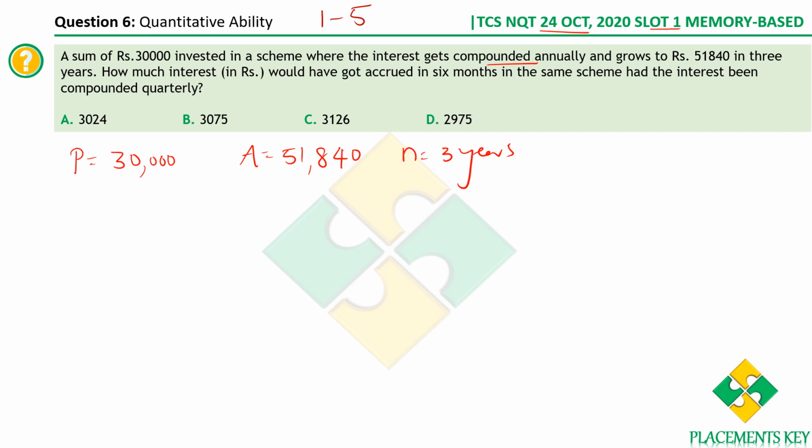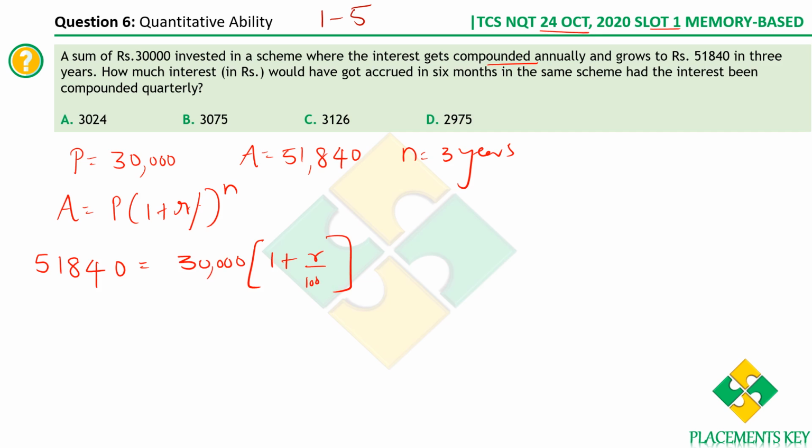Now we already know in compound interest, because it's clearly given that it's compounded annually, that amount is equal to principal into 1 plus r% whole power n. I repeat, amount is equal to P into 1 plus r% whole power n. Here we have all the values, and we are supposed to find the value of r. So the amount 51,840 is equal to the principal 30,000 into 1 plus r by 100 whole power n. The value of n is 3, that is, the time duration is 3 years.